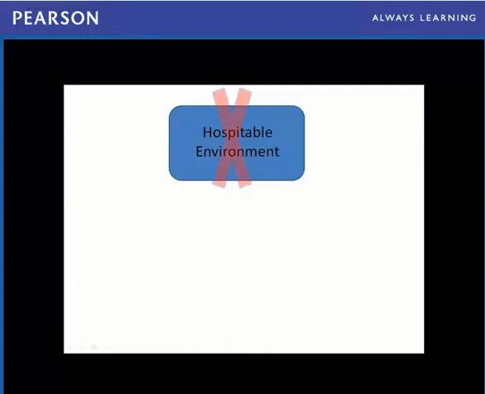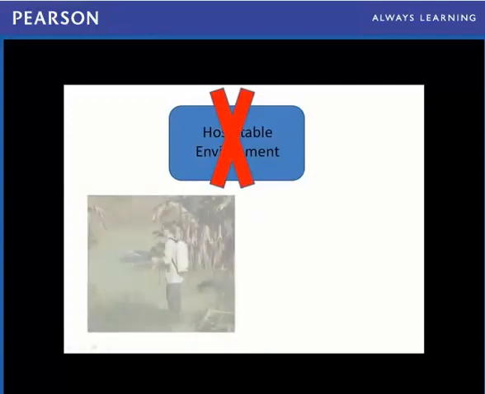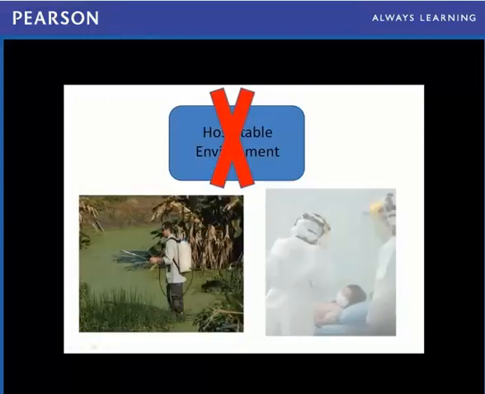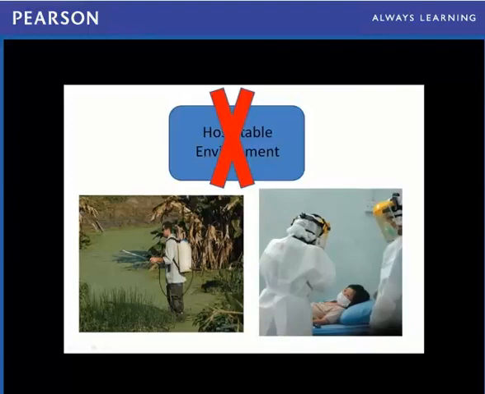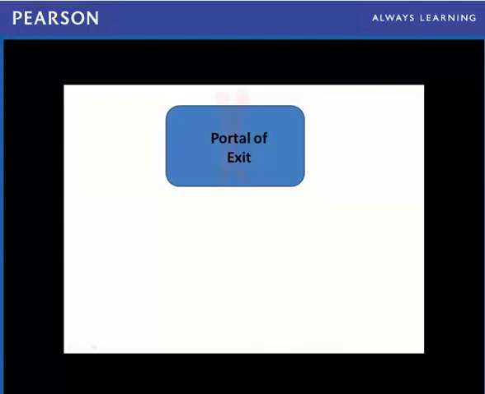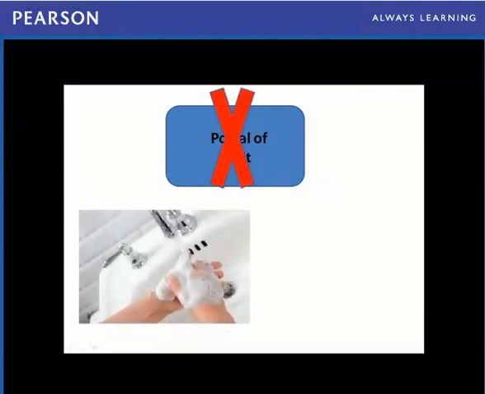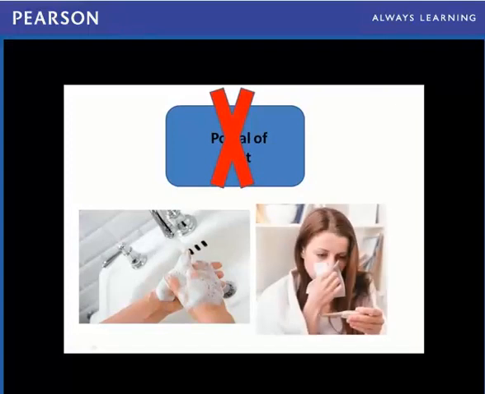We can eliminate the hospitable environment with disinfection, sterilization, environmental sanitation, treatment, isolation, and good health and hygiene. We can block the portal of exit if we're infected by washing hands, covering coughs and sneezes, and properly disposing of trash and waste that includes secretions and excretions from infected people. We can also wear proper attire to protect us and others, such as surgical masks or scrubs.